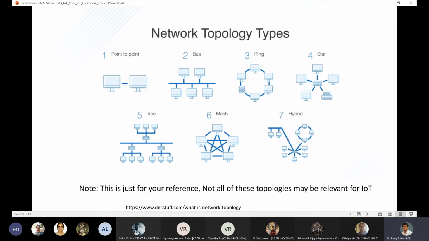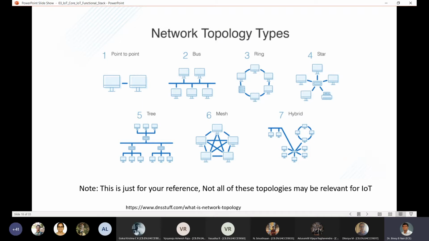So here we have all the possible configurations that you will find in a typical IT system or a typical computer network, and you can also see that some of them can be taken and reused as it is for IoT systems also. Right? For example, the mesh and the hybrid architecture or star. So this, what you see as 4, 6 and 7, they are very ideally suited for applications in IoT systems. Right.